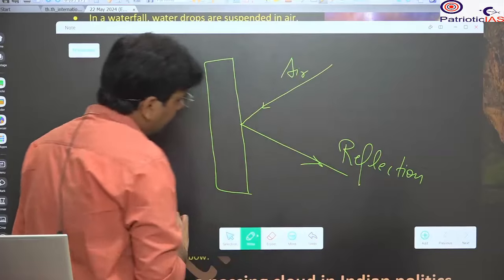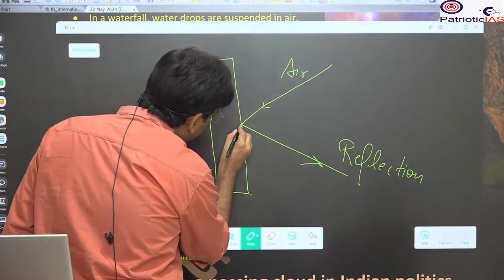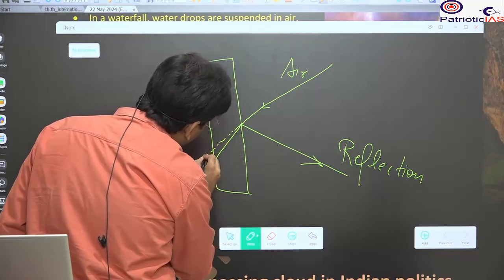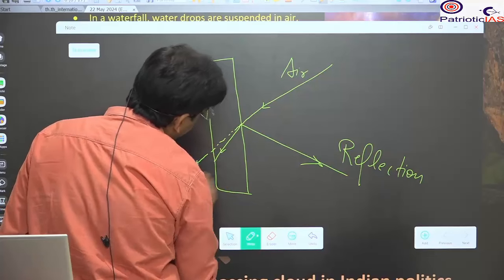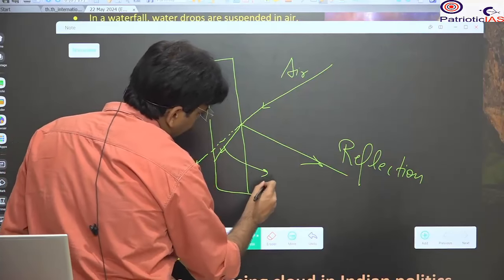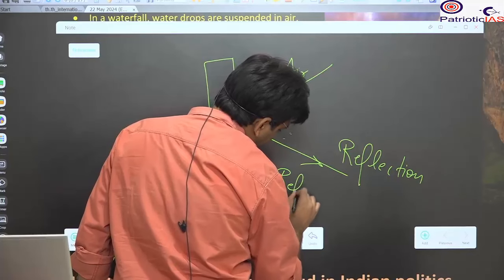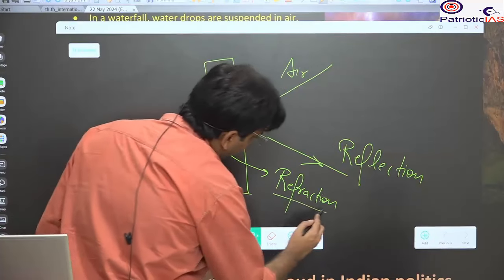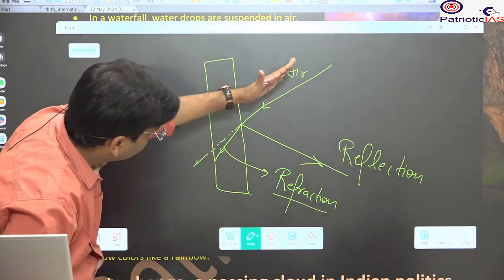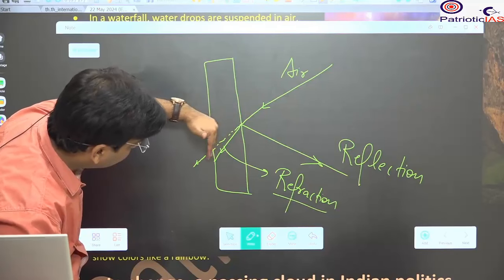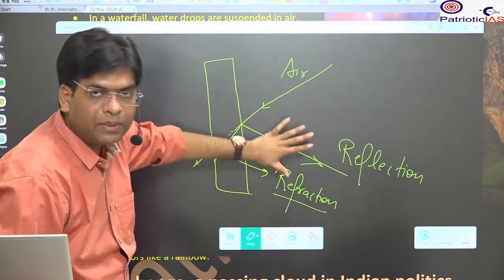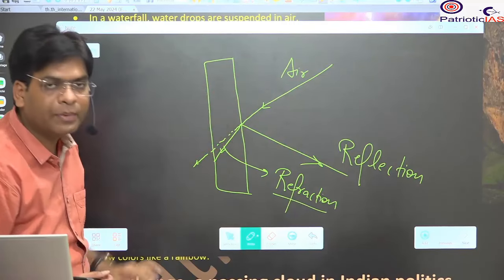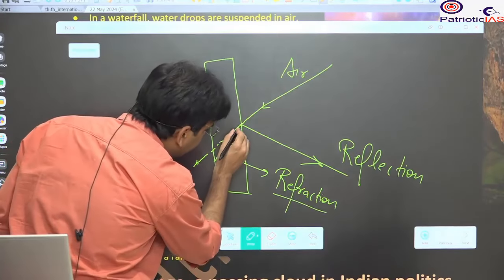Some of the rays enter, but there is a change in direction, and this is known as refraction. So refraction happens when the sun rays enter into another medium. This is air, one medium, this is glass, the second medium. Here the refraction will take place.